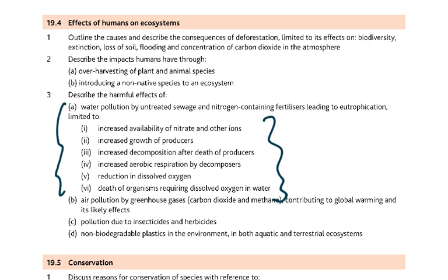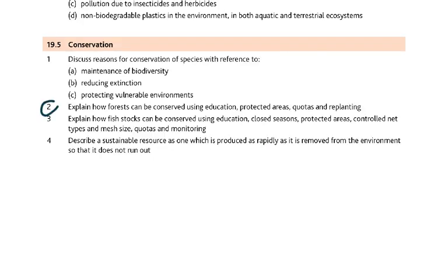Just quickly recall them. In conservation, I would like you to remember the forest story: education, protected areas, quotas, and replanting. And in the fish stocks, I want you to know education, closed seasons, protected areas, controlled net types and mesh size, quotas, and monitoring. Then you must know the definition. What is a sustainable resource? Which is produced as rapidly as it is removed from the environment so that it does not run out.